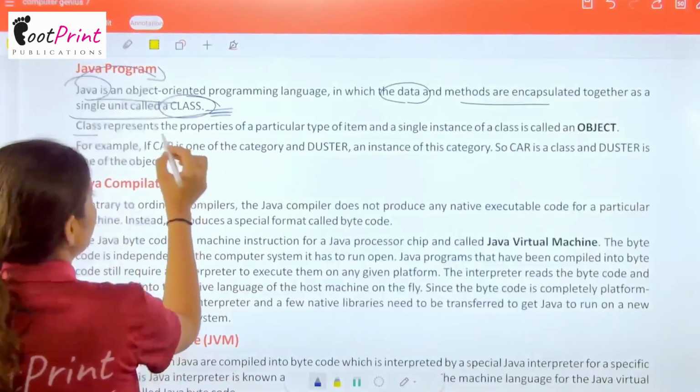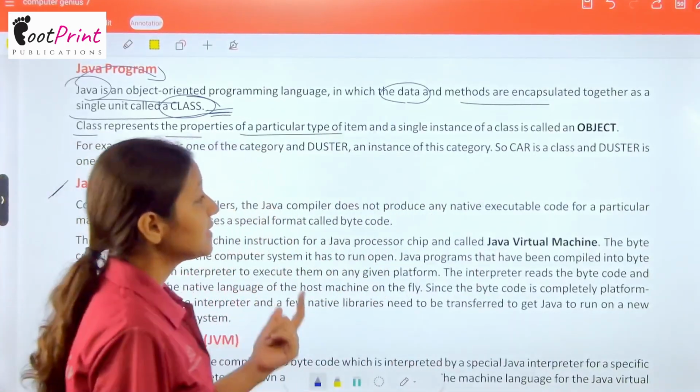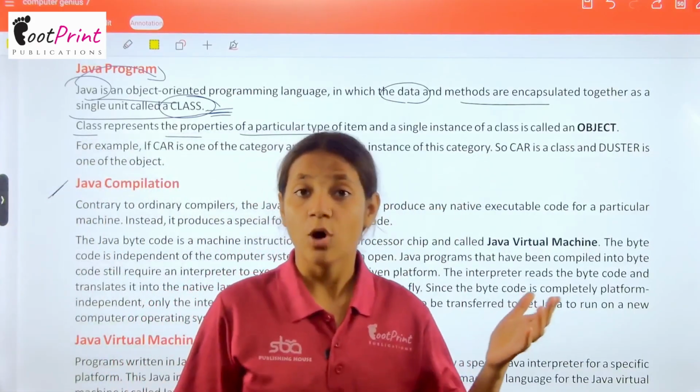Now a class represents the properties of a particular type of item, and a single instance of a class is called an object.